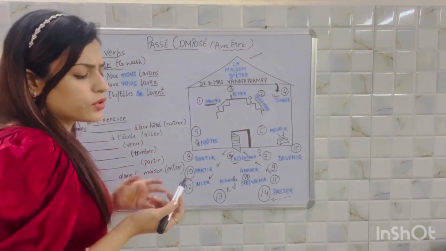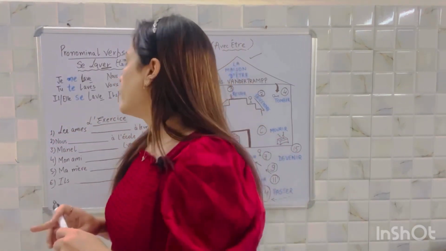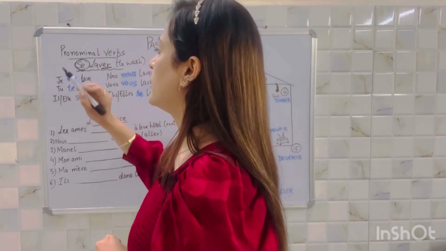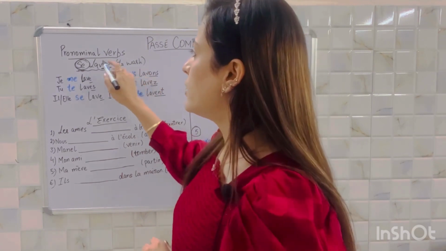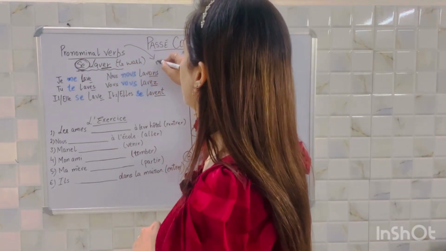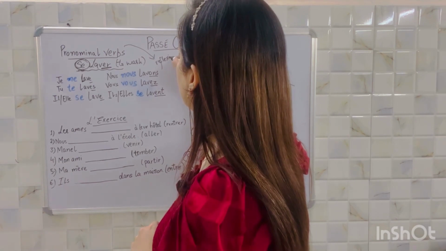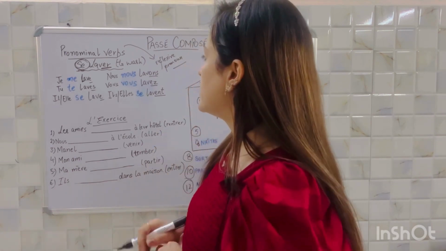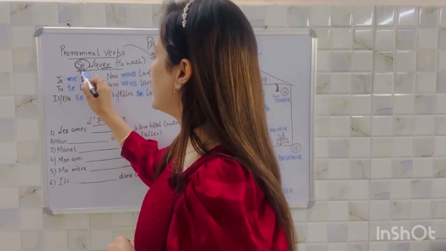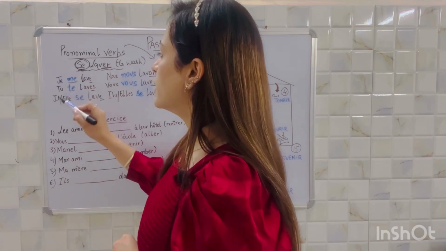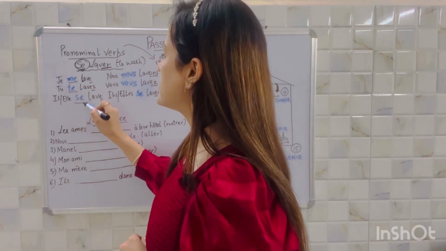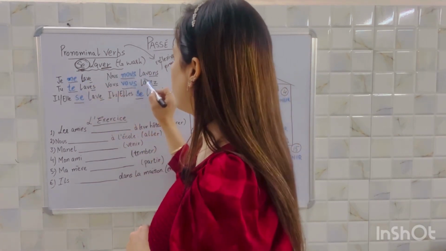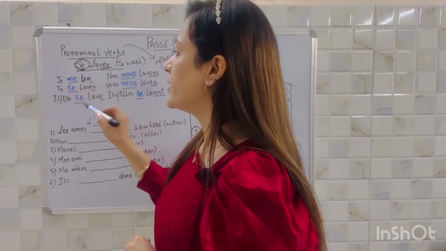But what is a pronominal verb? A pronominal verb is one which is followed by a reflexive pronoun. You will notice this se in all the pronominal verbs. So pronominal verbs are always followed by a reflexive pronoun. These are the reflexive pronouns that will change: se with je will change into me, tu, te, il, se, nous, vous, ils, elles, se. These are the reflexive pronouns that change according to the subject.